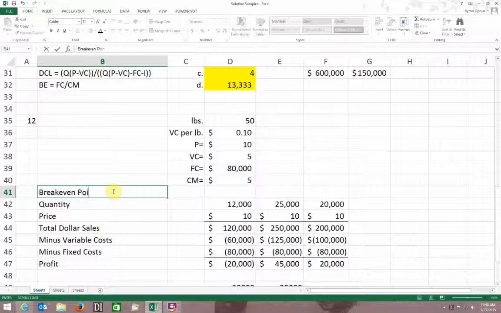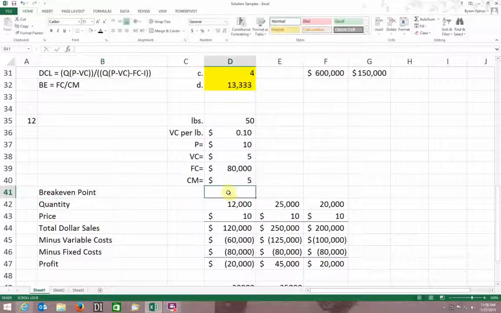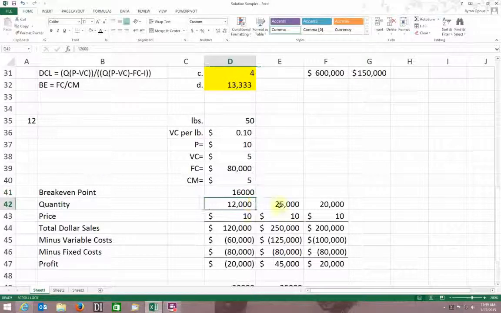Break-even point is equal to my fixed cost divided by my contribution margin. You got the formula right up there. Equal to this divided by this: 16,000 bags. Okay, so it asks me then to calculate the profit or loss on 12,000 bags or 25,000 bags. I also did 20,000 bags, just put them in here because that becomes important later. I'm going to need that anyways.